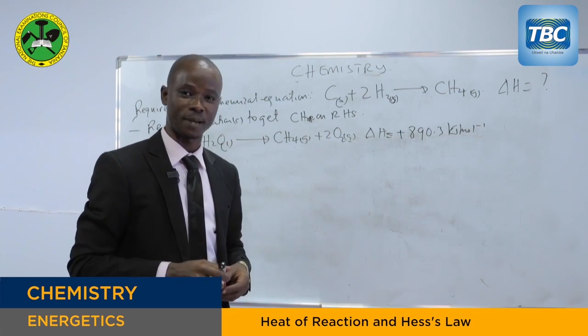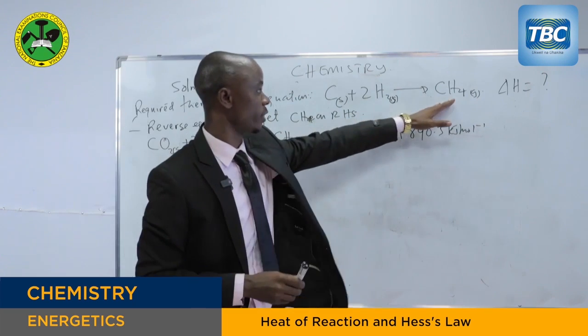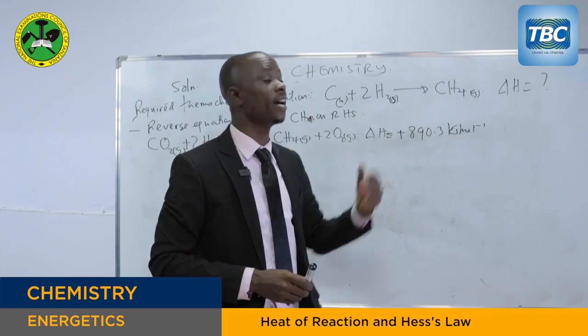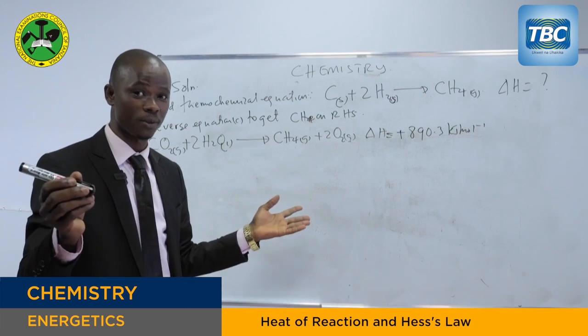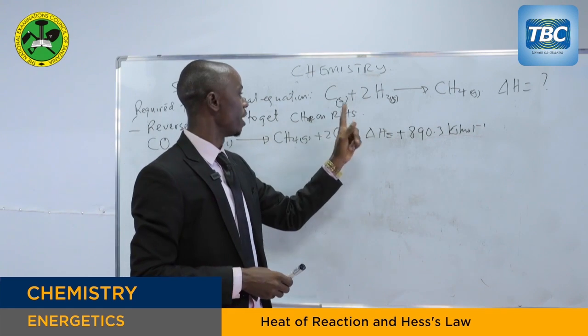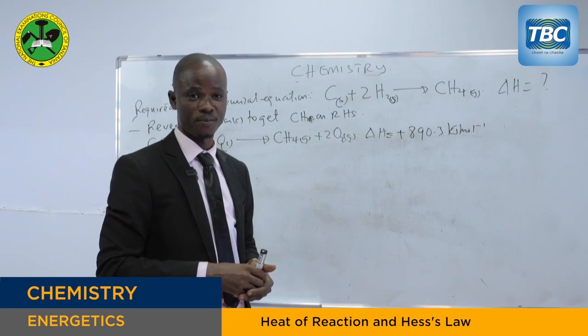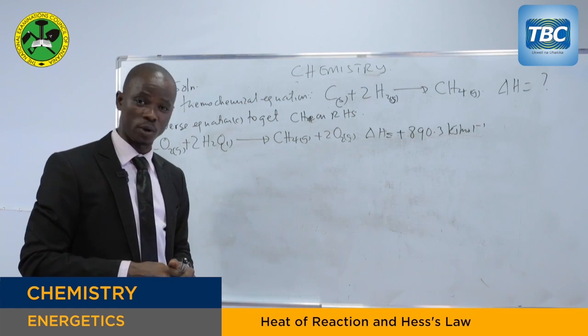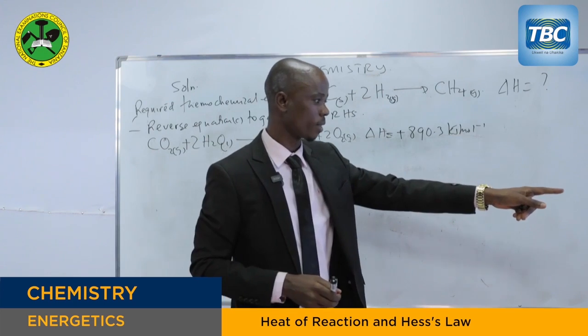Now we go to the second part. The product is already there. In the required thermochemical equation that we're looking for, we already have methane on the product side, so there is no problem with that. Now let's come back to the reactants. In the reactant side, we have carbon and hydrogen gas. Now we go back to the 2 remaining thermochemical equations. Which one?